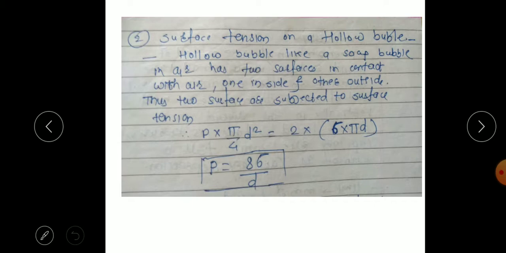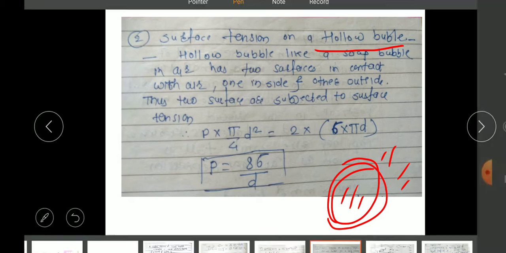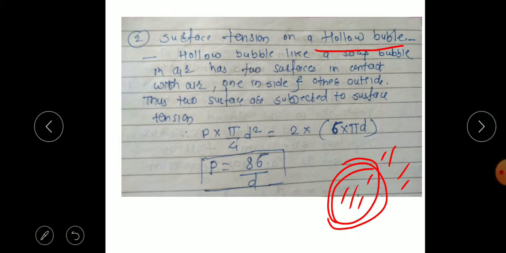Now next, if you consider a hollow bubble, a soap bubble is a hollow bubble. It has two surfaces in contact with the air. One is the outside, and inside of the soap bubble air is also present. So a hollow bubble has two surfaces in contact with the air, one inside and the other outside.